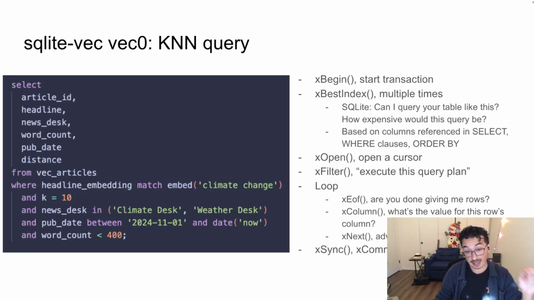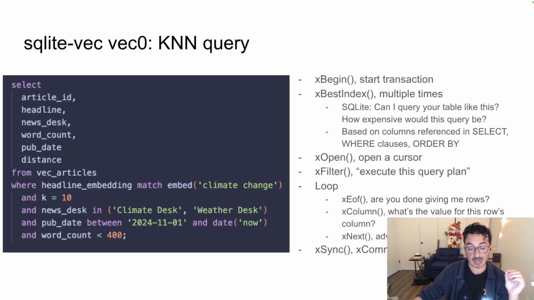Or is this a KNN query? Is there a match clause on an embeddings column that we can use? And did they provide a K value, whether it's k equals 10 or a limit 10 or whatever? And are there other metadata filters on top of that? So it'll take all those and return a query plan saying whether it wants to do a full scan search, a point query, or one of these KNN searches. And SQLite will choose which one is best and say, okay, use this, I want you to execute this query plan.